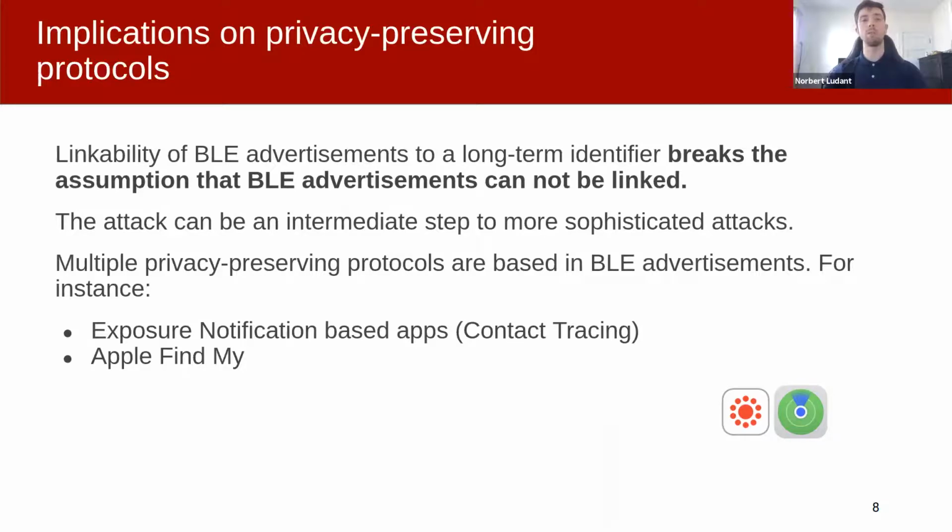Two examples of privacy-preserving protocols that rely on BLE advertisements are contact tracing apps and Apple Find My. In case of contact tracing apps, most rely on the exposure notification service developed by Google and Apple. For the exposure notification service, the BLE advertisement data consists of the rolling proximity identifiers broadcast by the user devices. These proximity identifiers are generated such that they do not reveal the user's identity. However, with the vulnerability we expose, it will link them to the Bluetooth address.